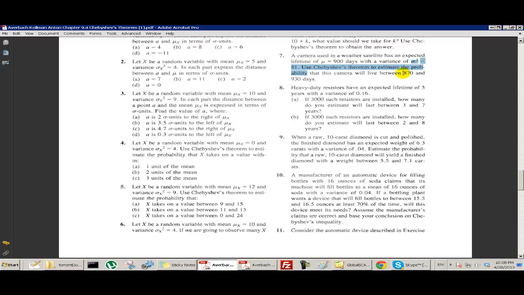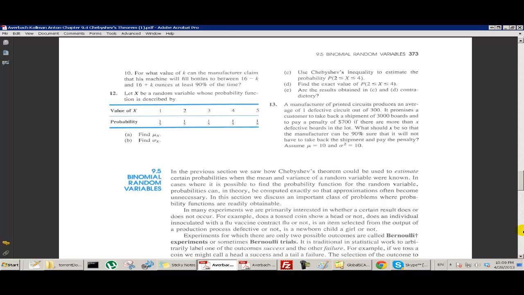So if it was 3, then what would we say in order to estimate the probability that the camera will live between this number and this number? If these numbers were 3 standard deviations from the mean, then we would put h equals 3 into Chebyshev's theorem, and we'd get 1 minus 1 over 3 squared. So that's 8/9. Okay? But it's not exactly 3, so you have to do a little more calculation. Okay, well, here are some more problems.